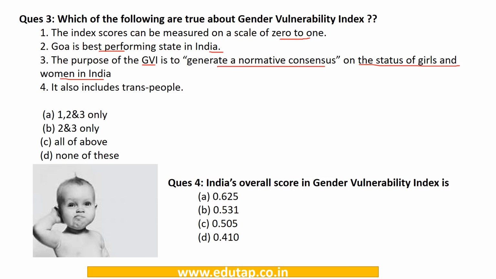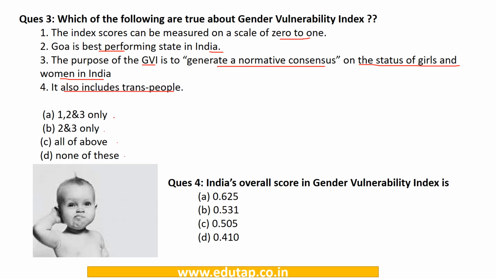And statement 4 is it also includes trans people. The options given here are option A, statements 1, 2 and 3 only are correct; option B, statements 2 and 3 are correct; option C, all of the statements are correct; and option D, none of these is correct.